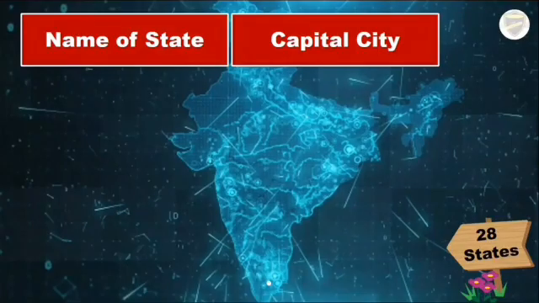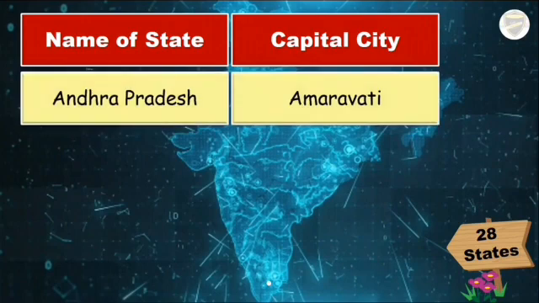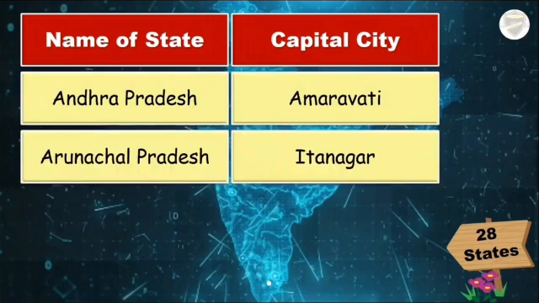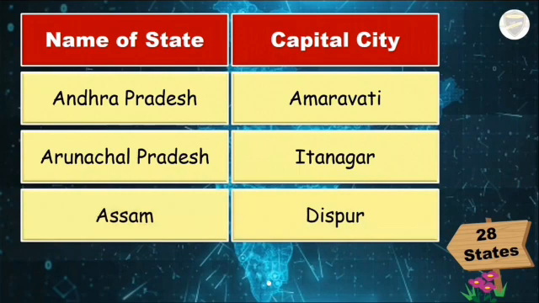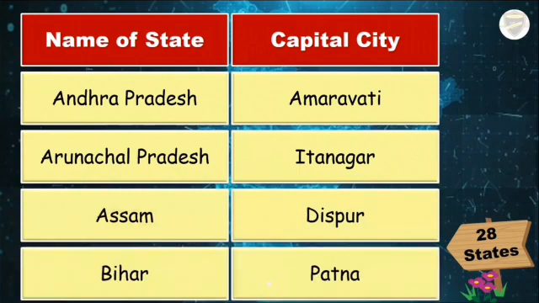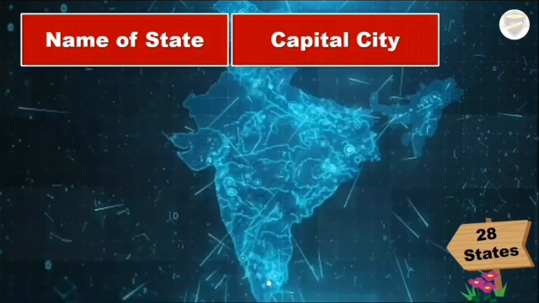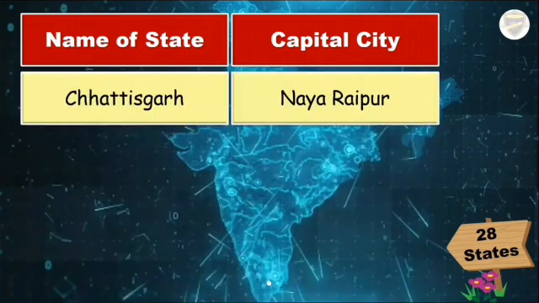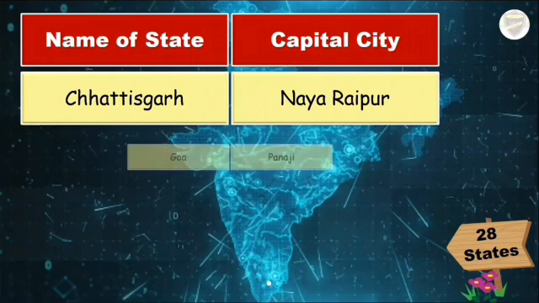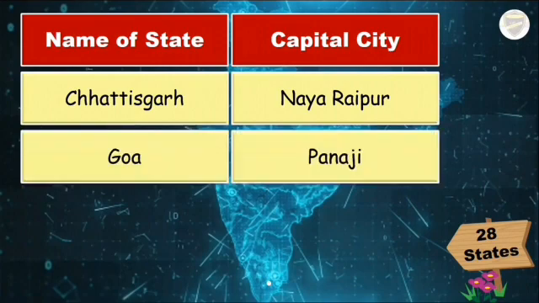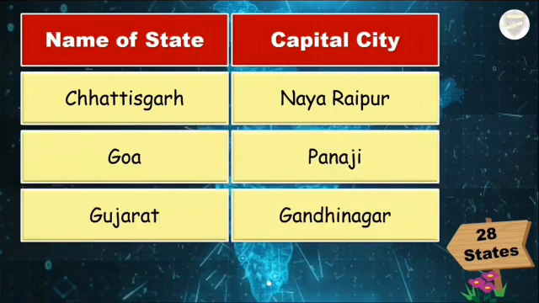They are Andhra Pradesh, Amaravati, Arunachal Pradesh, Itanagar, Assam, Dispur, Bihar, Patna, Chhattisgarh, Naya Raipur, Goa, Panaji, Gujarat, Gandhinagar,